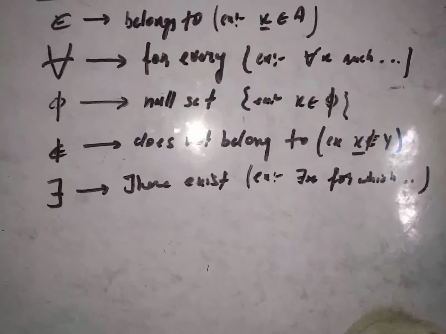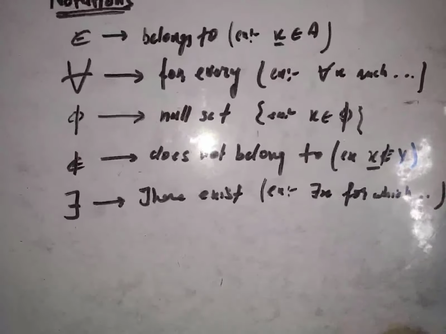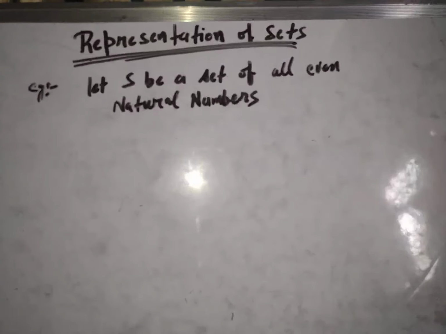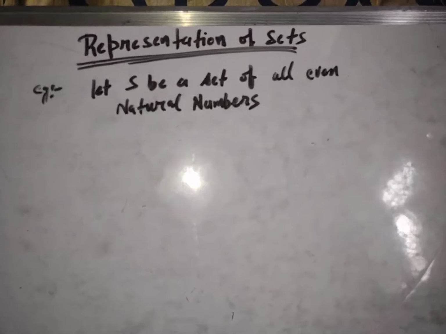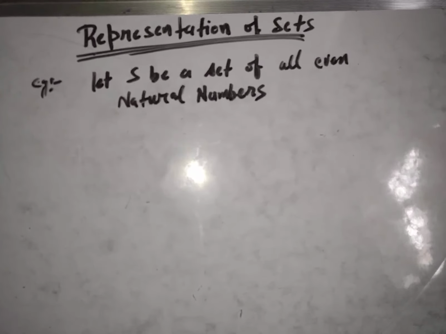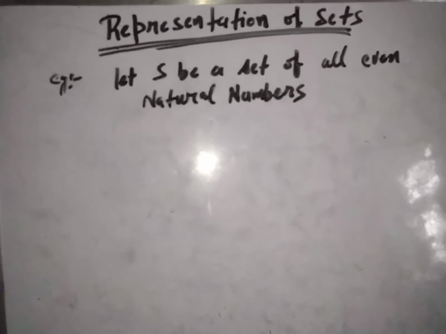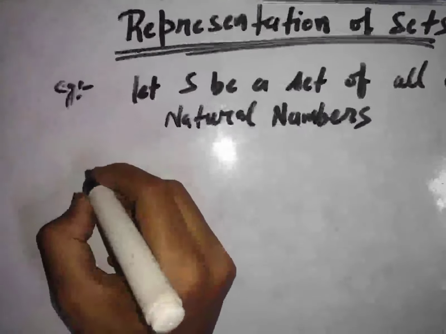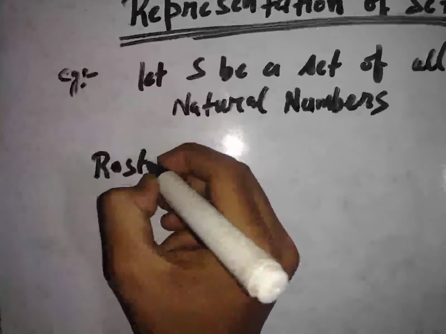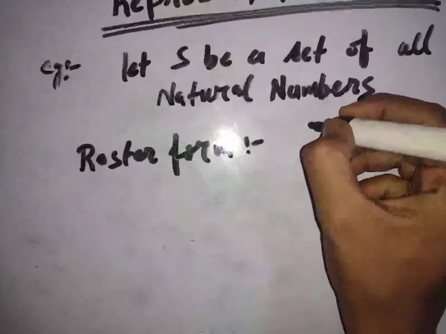Okay, now we'll talk about representation of sets. So let's get started there. Now let's talk about a representation of sets. So let's take an example for that. Let S be a set of all even natural numbers. We can represent this in two forms, and the first form is called the roster form, in which we simply write all the elements.